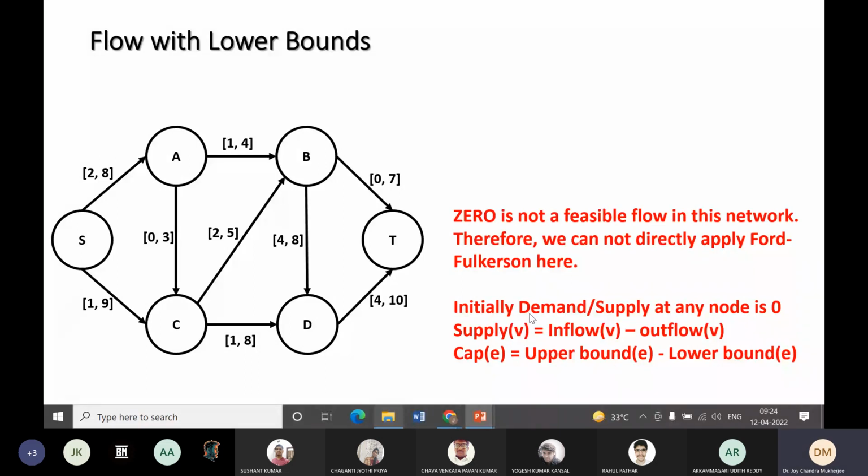Initially, demand or supply at any of the nodes is 0. And supply is basically inflow minus outflow. So what is the extra amount? The excess amount is being accumulated in the vertex V. So that is called the supply. And what is the capacity of this? Since 1 is the lower bound, that means 1 unit of liquid must be flown from A to B, whatever be the consequence. So the rest amount, that 3, is the capacity. So upper bound minus lower bound is the capacity. So what we do